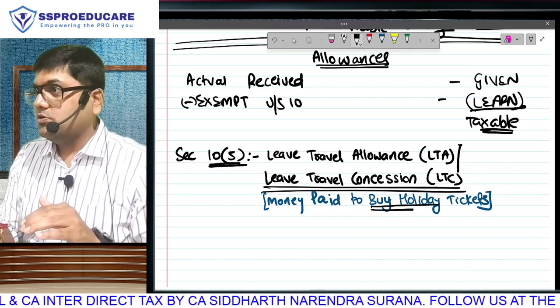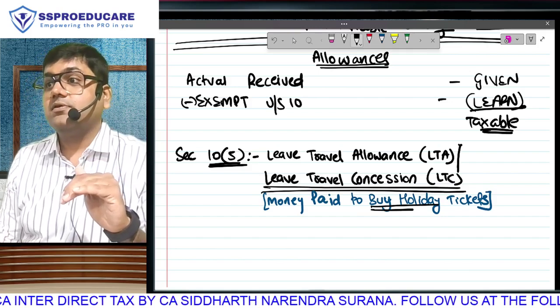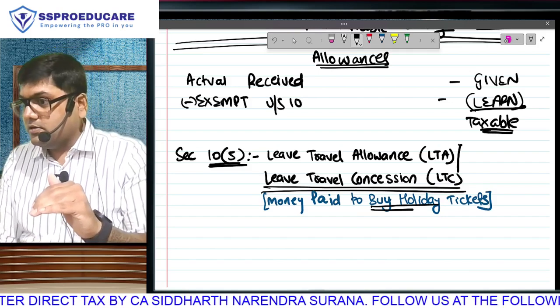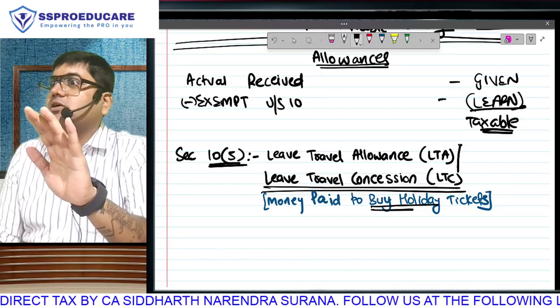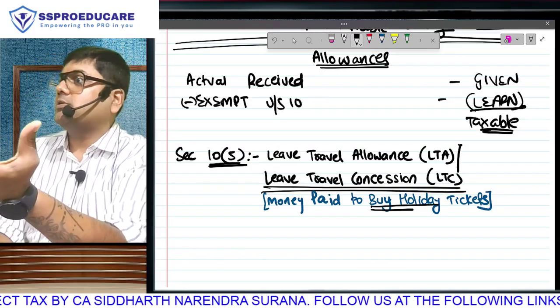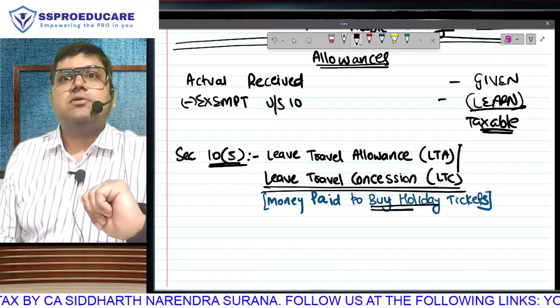You have your own money also, no? You received how much allowance? 10. But you end up spending. So obviously exemption can't be 12. You can't make a negative amount taxable. So maximum, what will be exempt?